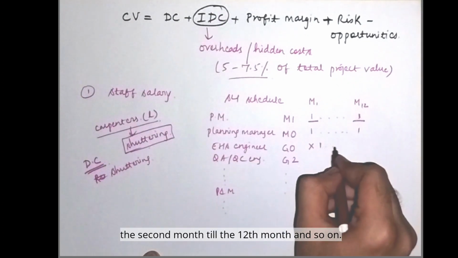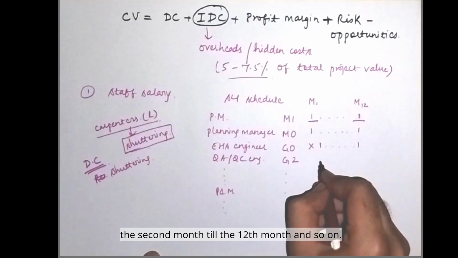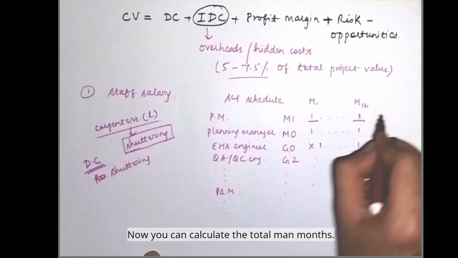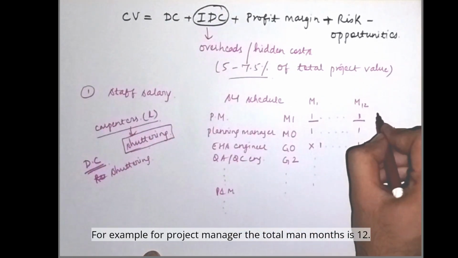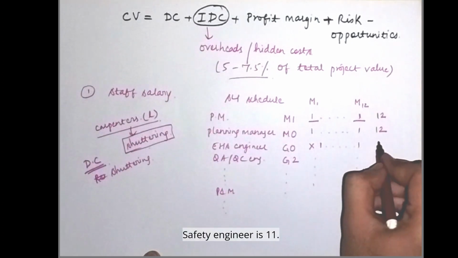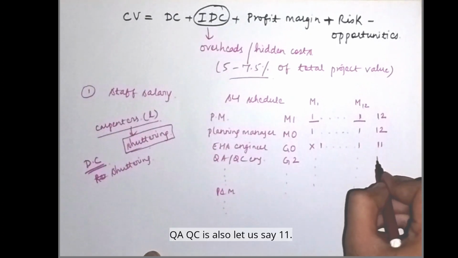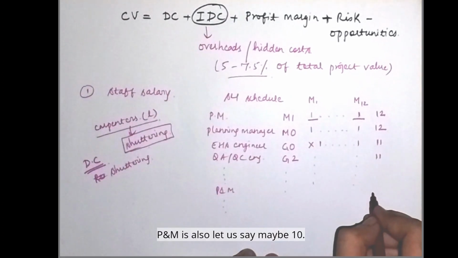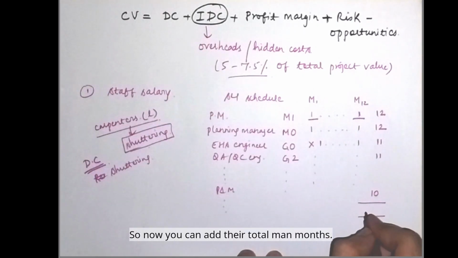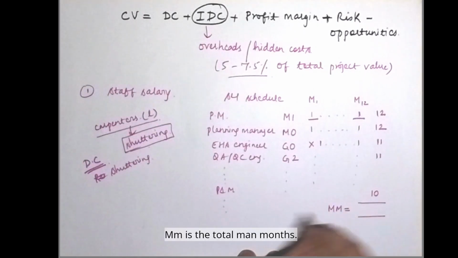Instead, he is required from the second month till the 12th month, and so on. All their man months will be listed. Now you can calculate the total man months. For example, for the project manager, the total man months is 12. Similarly, the planning manager is also 12. Safety engineer is 11. QA QC is also, let's say, 11. P&M is maybe 10. So now you can add their total man months. MM is the total man months.